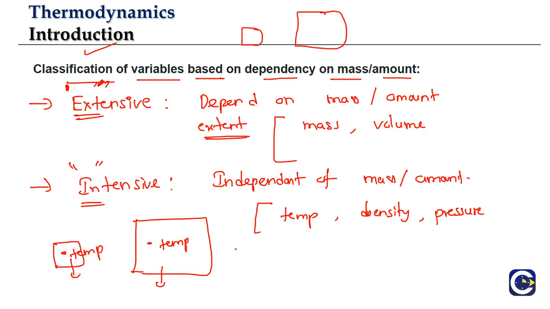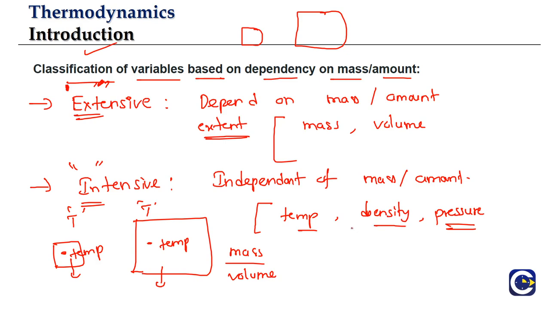Because what is the density formula? Mass by volume. Now if you increase the mass, the corresponding volume also will increase, so that the density remains constant. And pressure, whatever be the volume of the gas you take, depending upon the temperature, the pressure will be adjusted, so the pressure also will be the same. So some properties, like temperature, density and pressure, don't depend upon the mass or amount. Such properties are called intensive properties.